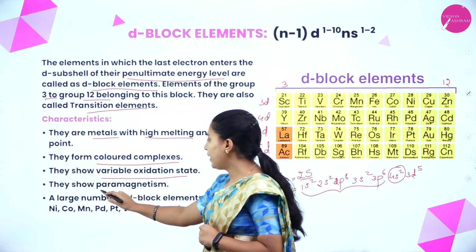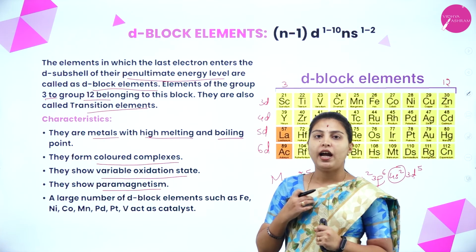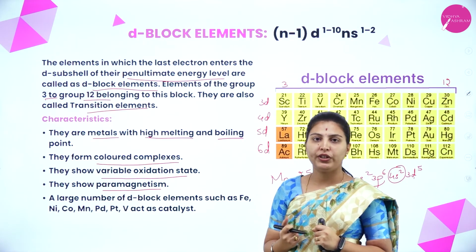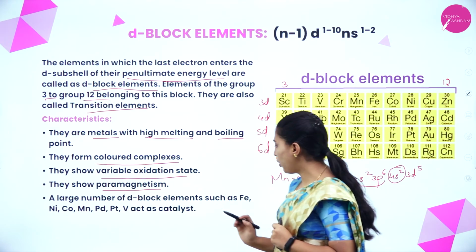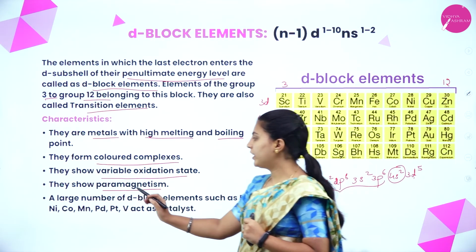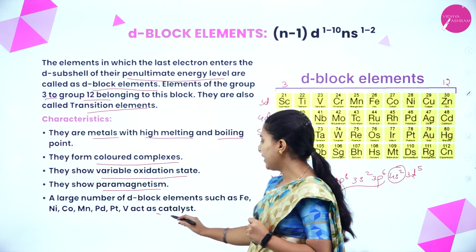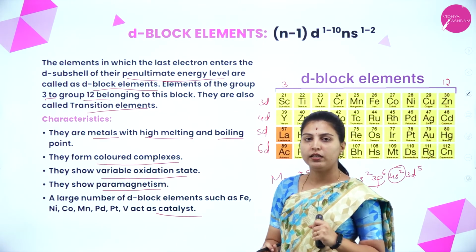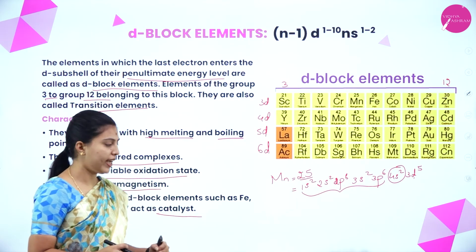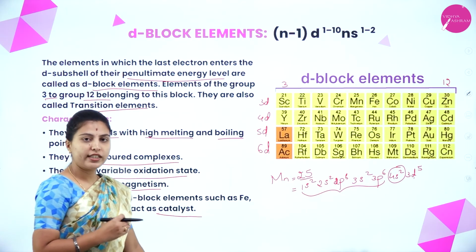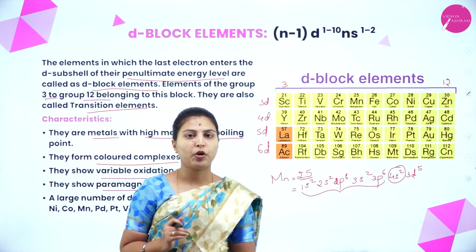They show paramagnetism, which means the electrons are attracted towards the magnetic field. A large number of D block elements such as iron, nickel, cobalt, manganese, palladium, platinum and vanadium act as catalysts. We know a catalyst increases or decreases the rate of reaction.